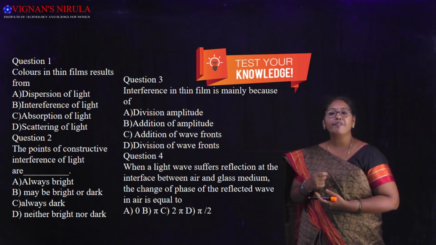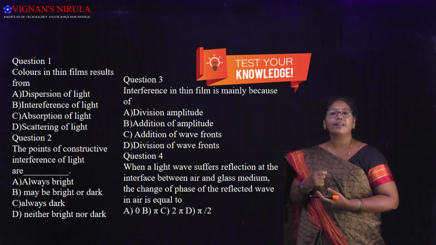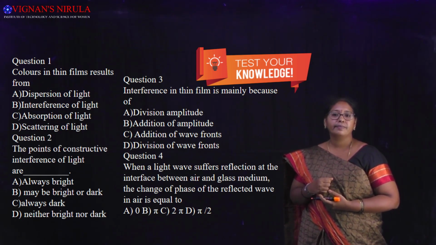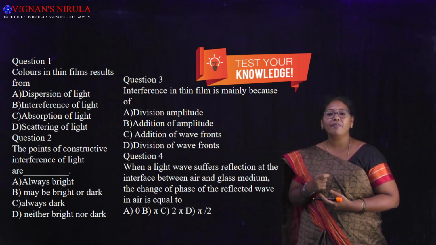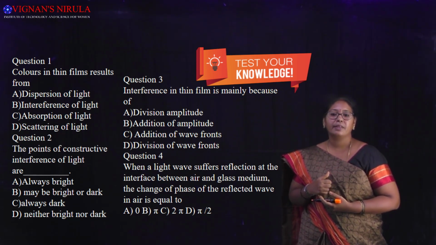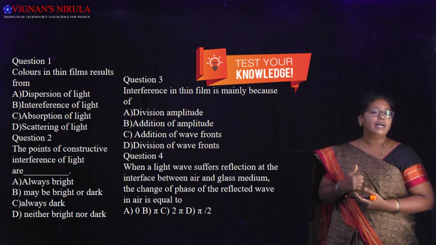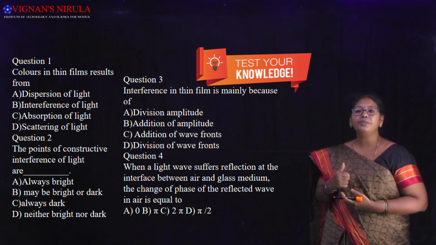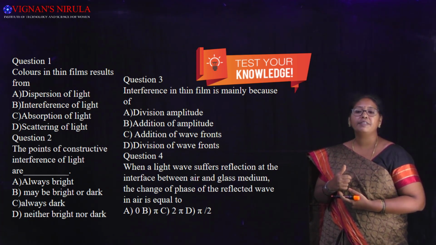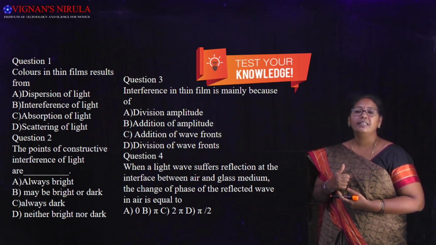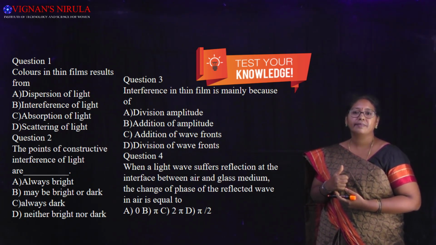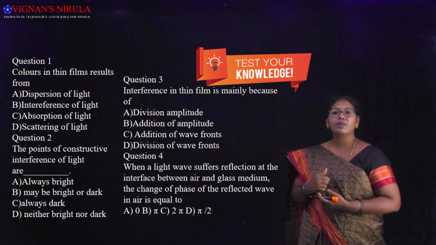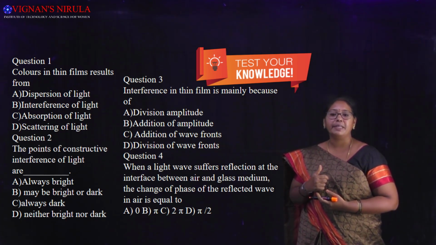The points of constructive interference of light are, yes, always bright. The next question, interference in thin film is mainly of A, division of amplitude, B, addition of amplitude, C, addition of wavefronts, D, division of wavefronts. Yes, it is because of division of amplitude.